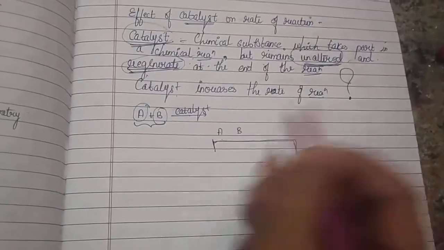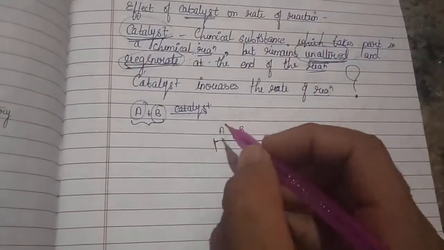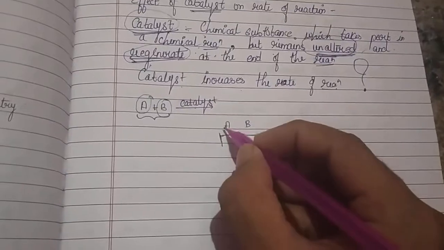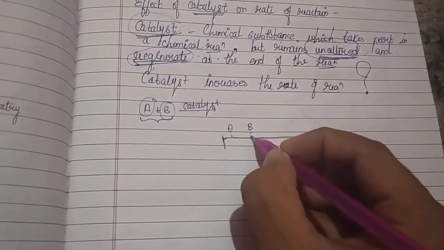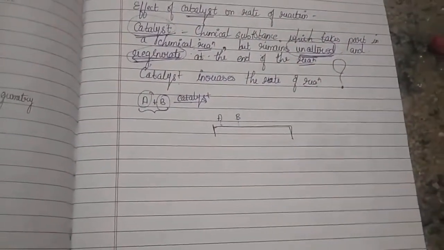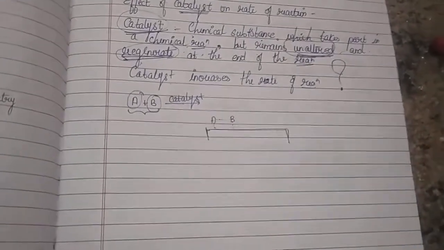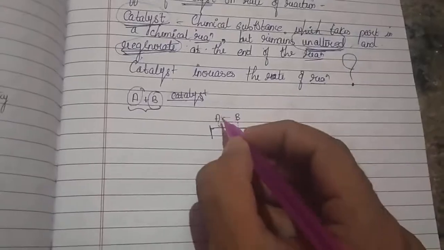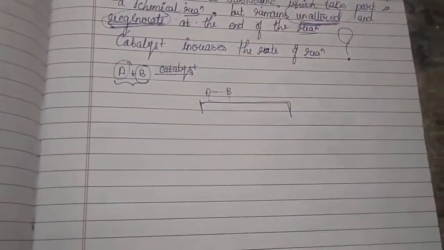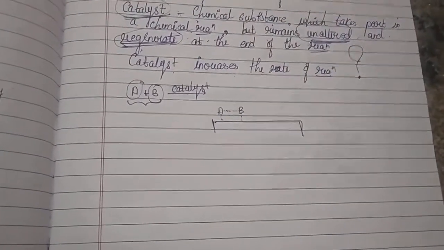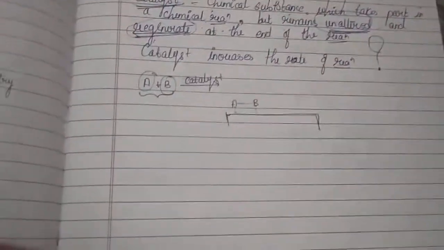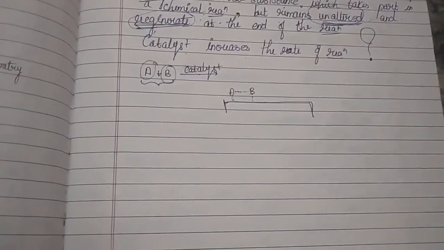Of course, there will be no bonding between them initially. But this catalyst forms a temporary bond with your reactants, and also it favors the formation of an intermediate product. Remember, this intermediate product is highly unstable, first important thing, and it cannot be extracted. This is the second most important thing.